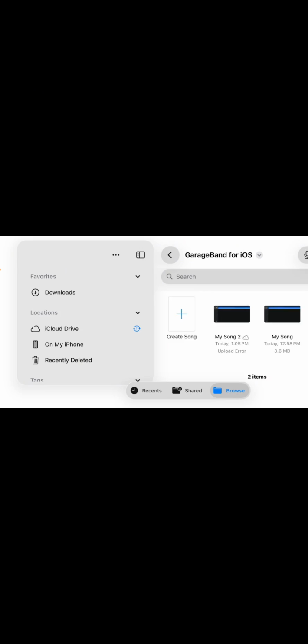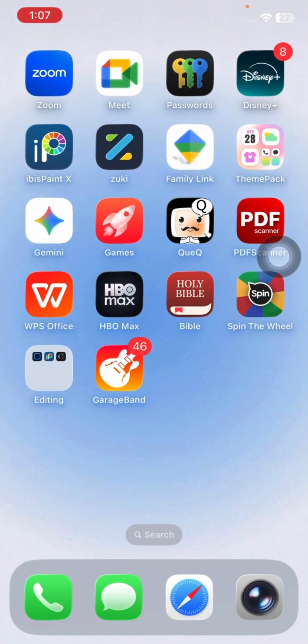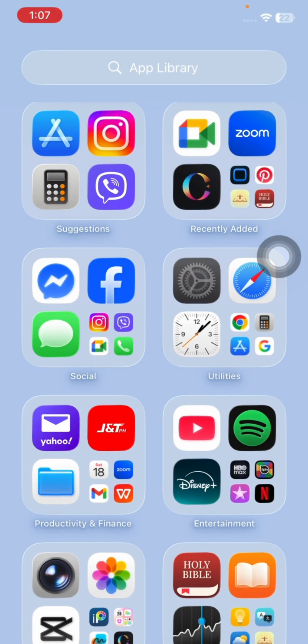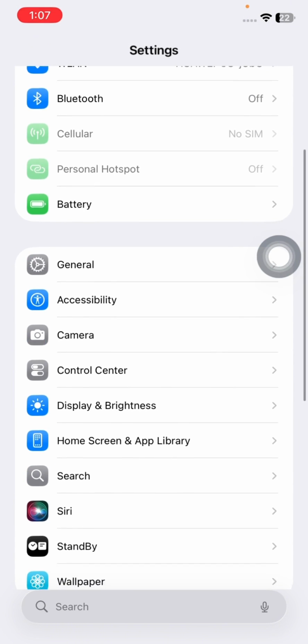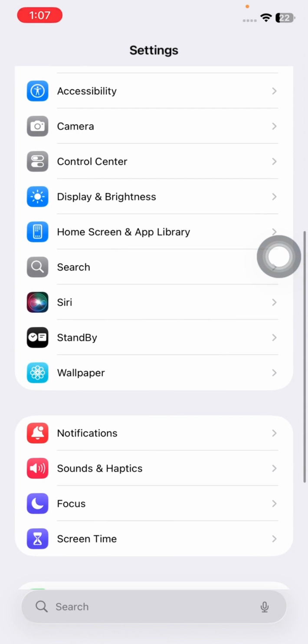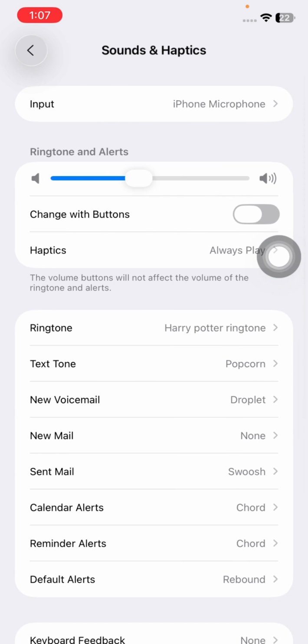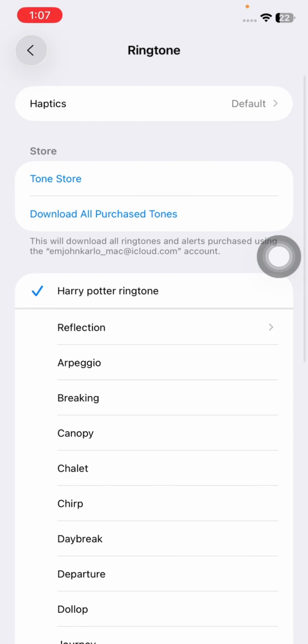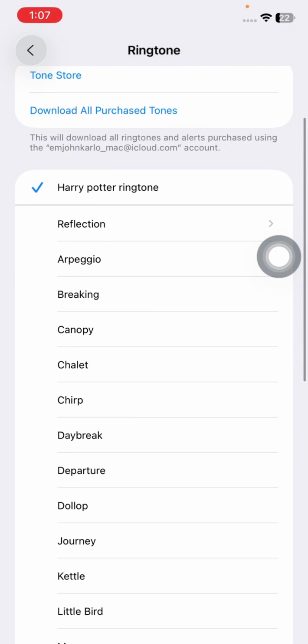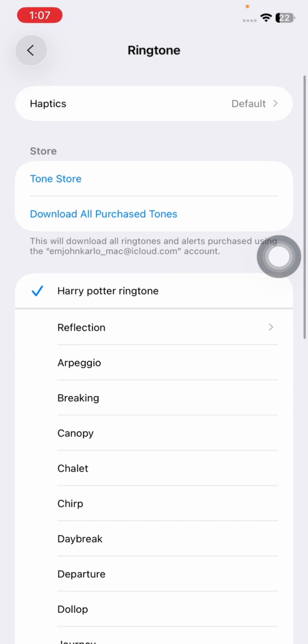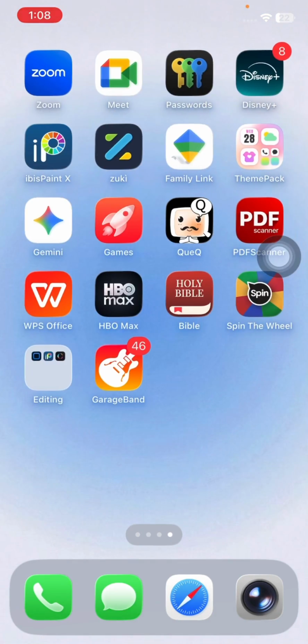Now you have this. So now we're gonna go to our settings app. Scroll down a bit and look for sounds and haptics. Click the ringtone, and yeah, you'll get your ringtone right there. So as you can see, I have my own ringtone now. So I hope that helps, guys.